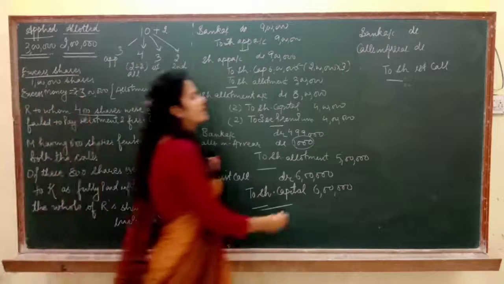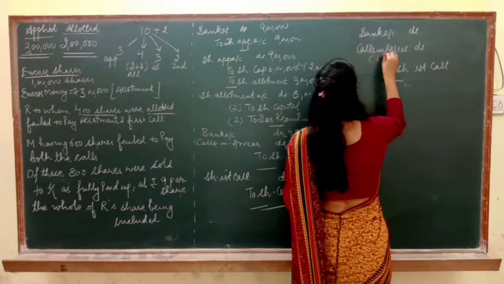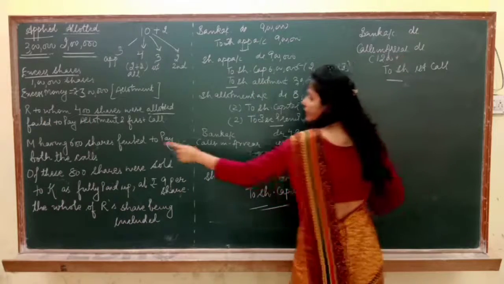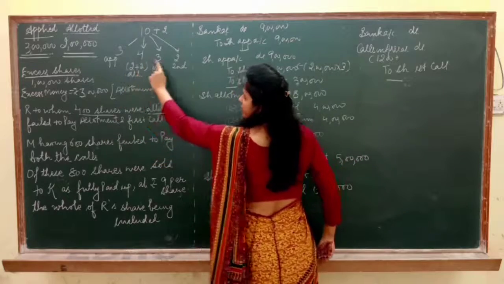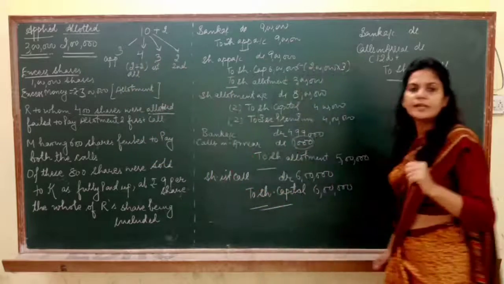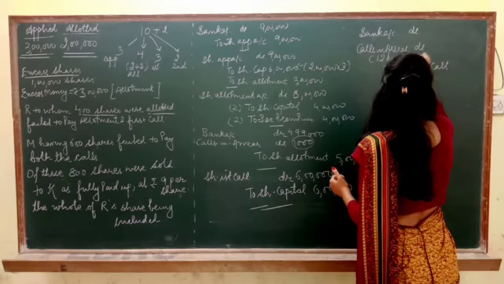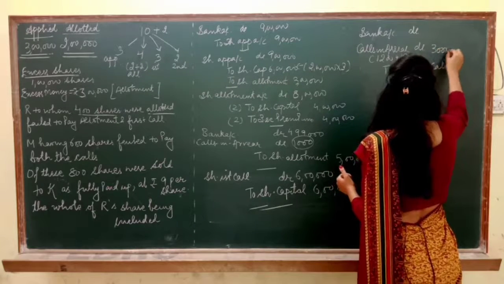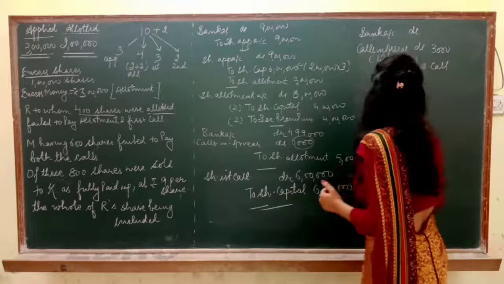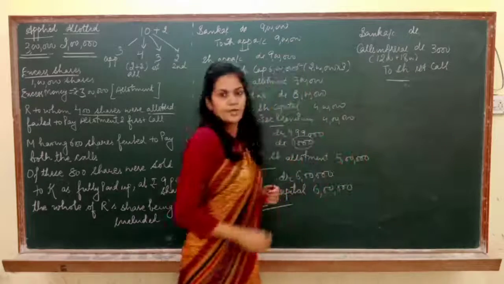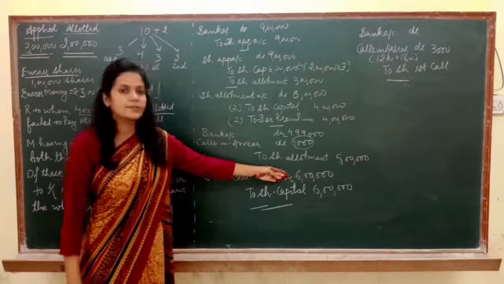It means calls in arrear of R is rupees 1200. M having 600 shares did not pay first call of rupee 3. It means 600 into 3 is 1800. So 3000 rupees. Is it clear?